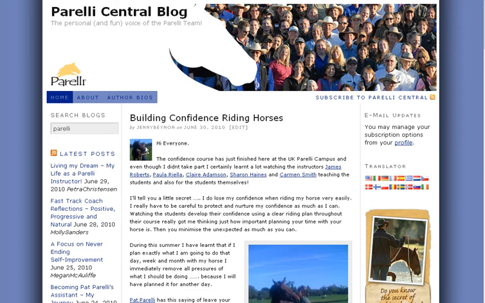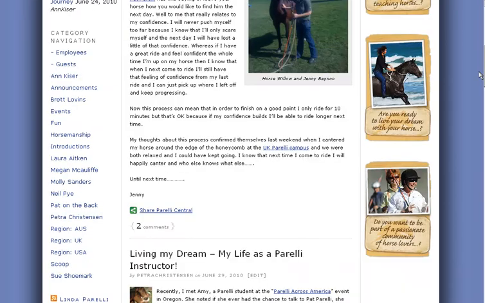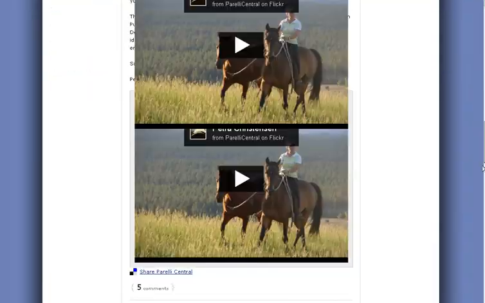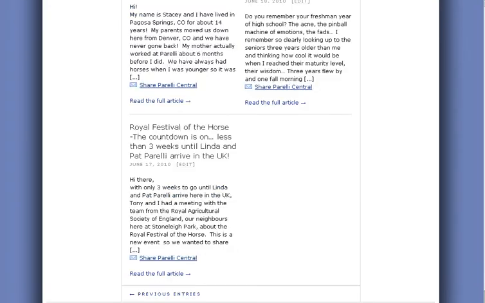Scroll down. You get to see a share feature right here, and we're going to get into this a little bit later because it's pretty exciting what that can do for you. Scrolling all the way down, at the very bottom, you see our footer with our Parelli information, as well as links to other Parelli-related sites. Now, we're going to get into that a little later as well because that's a lot to cover.